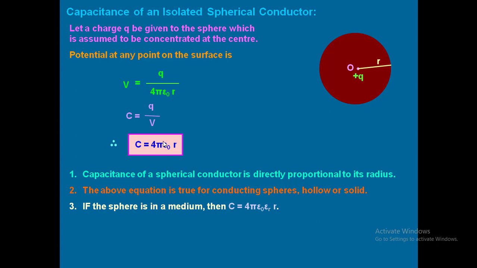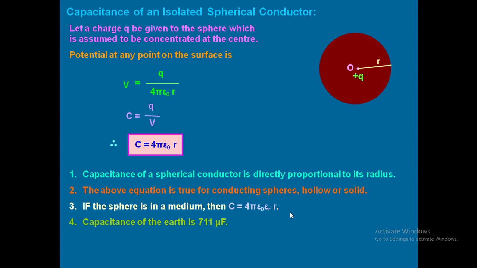Instead of air medium, if any medium is present inside the substance, the capacitance will increase. So it becomes epsilon naught into epsilon R. So by how much it will increase? By epsilon R times it will increase. Remember this. So by K times it will increase actually.